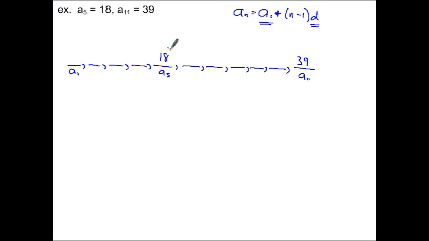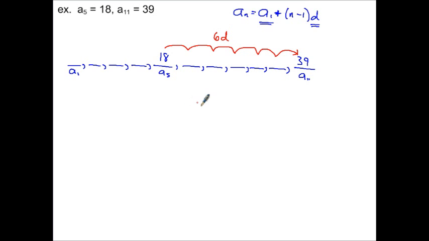So, brace yourselves, here it is. Basically, here's what goes in my head. I go, well, I'm at 18 here, how many steps do I need to get up to there? Well, just simply count. 1, 2, 3, 4, 5, 6. So there are 6 of the d value, whatever that is, that take me up to the 39.